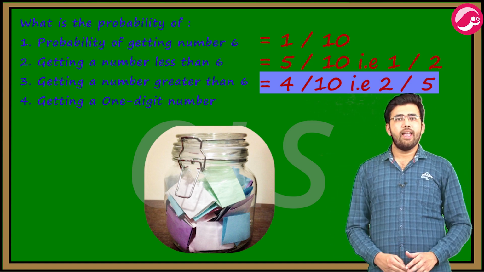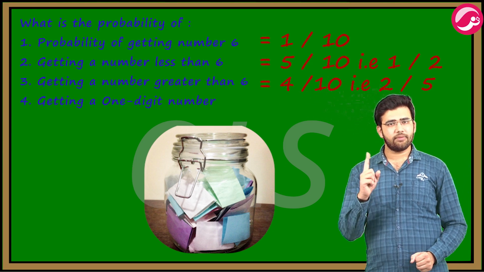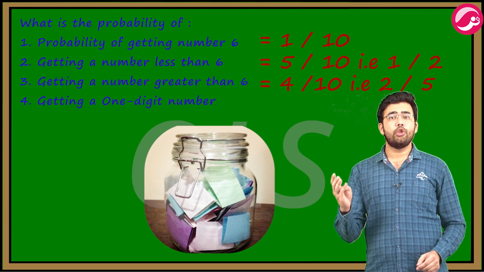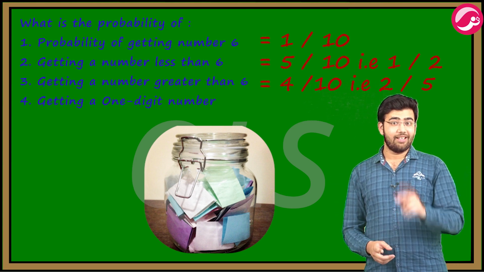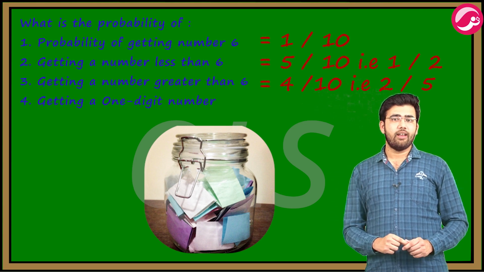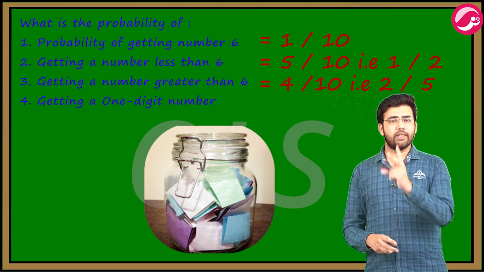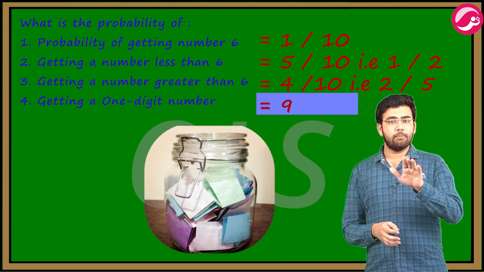The fourth one is getting a 1 digit number. यानी ऐसा नंबर जिसकी कितनी डिजिट हो? सिर्फ एक ही डिजिट हो. 1 digit numbers कौन कौन से होते हैं? 1, 2, 3, 4, 5, 6, 7, 8 and 9. But we will not include 10 as it has 2 digits. 10 को हम इंक्लूड नहीं करेंगे क्योंकि उसमें कितनी डिजिट होती है? 2. Therefore, probability of getting 1 digit number कितनी हो गई?